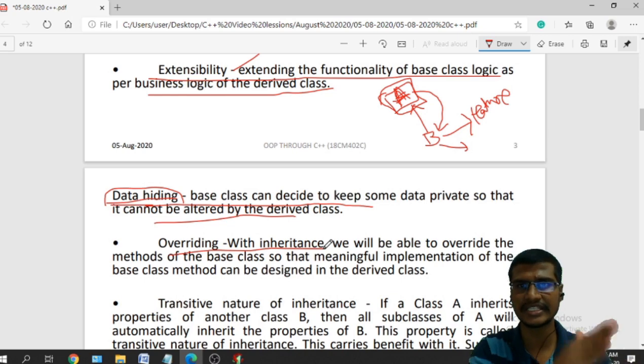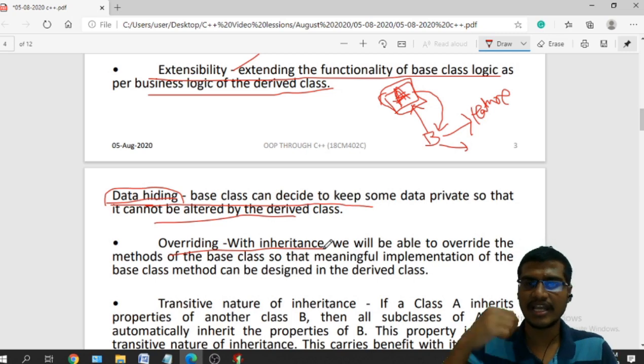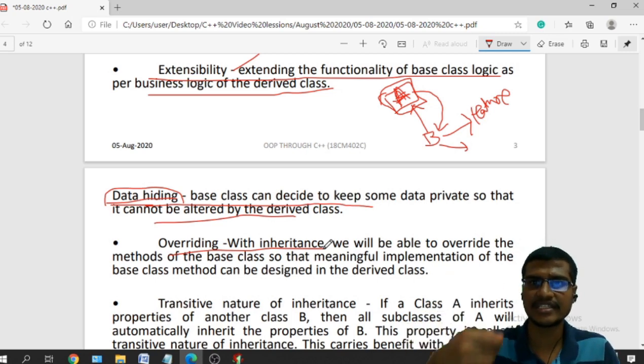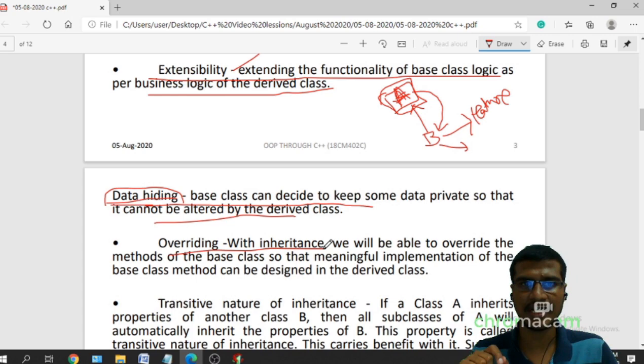Function overloading is the same function name with different parameters, or the same number of parameters but with different data types. But function overriding means the already existing functionality is overridden with new logic. Some function is already there, and without changing the data type, the name of the function, or the parameters, I can write a different logic. That is function overriding. Function overriding is possible by using the inheritance concept only.